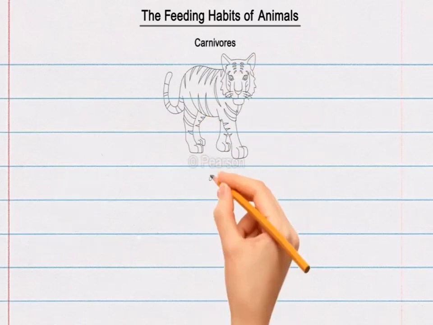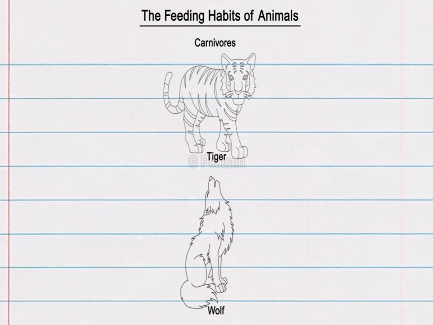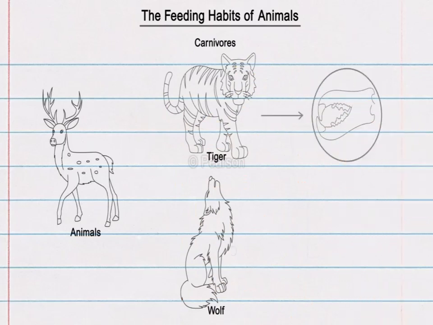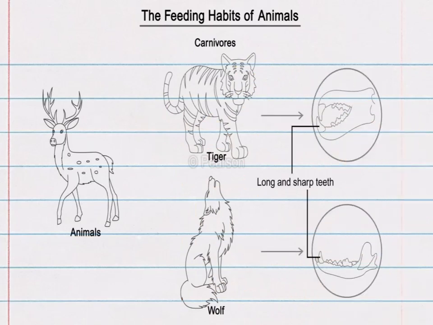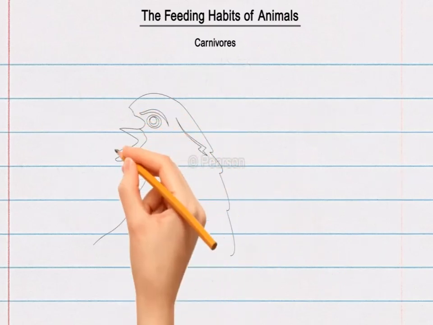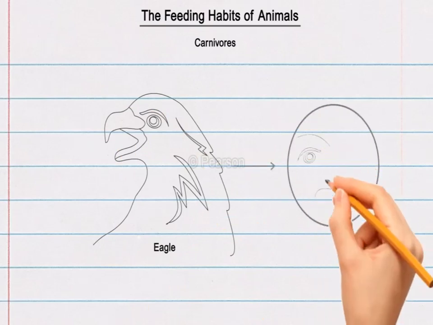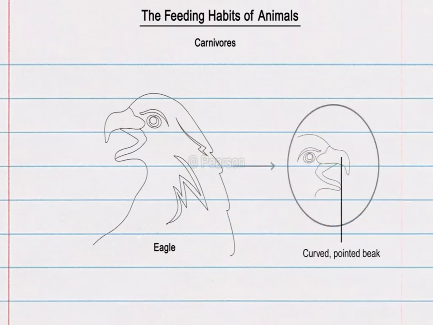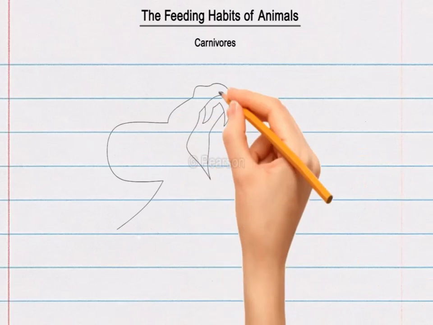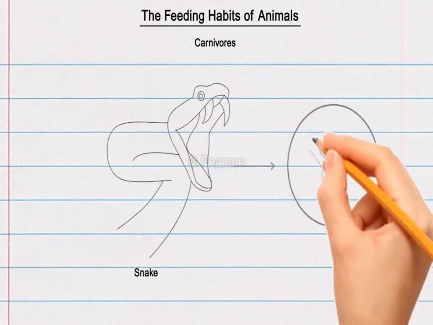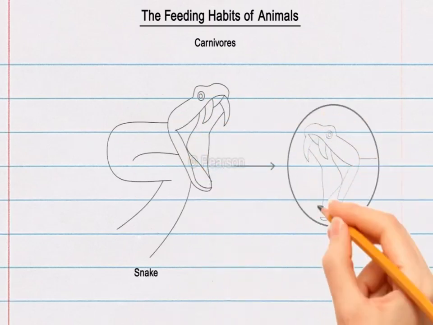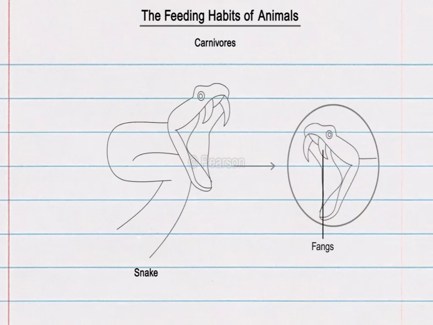Carnivores such as tiger and wolf eat other animals. They have long and sharp teeth for tearing the flesh of animals and some grinding teeth for chewing. Carnivorous birds such as eagles have curved, pointed beaks to tear the flesh. Snakes do not have teeth for chewing. Instead, they have fangs that are used to inject the poison into the prey.